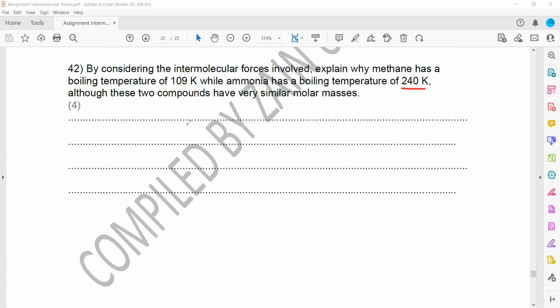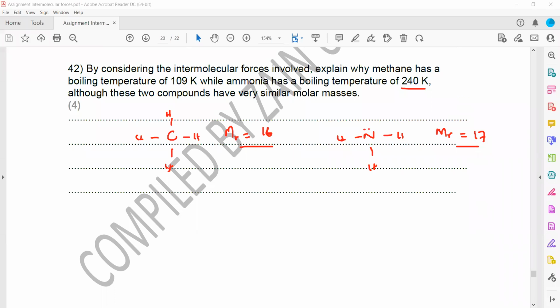Although these two compounds have a similar molar mass: methane is CH4, with one carbon and four hydrogens, so 16, and ammonia is NH3, with nitrogen 14 plus 3, so 17. So 16 and 17, the relative molar masses are about the same. But why the difference?